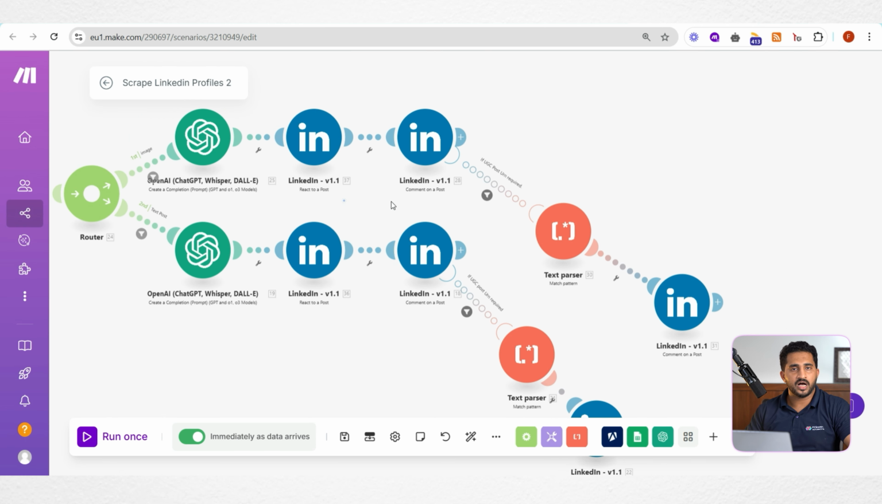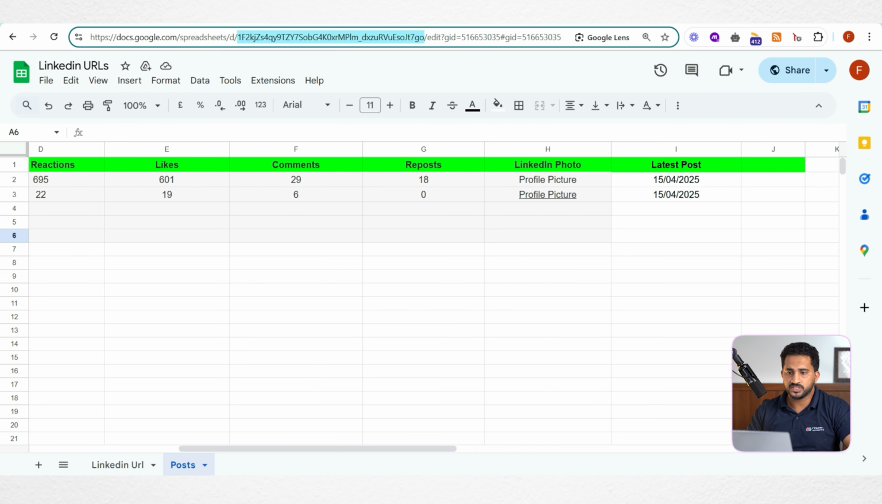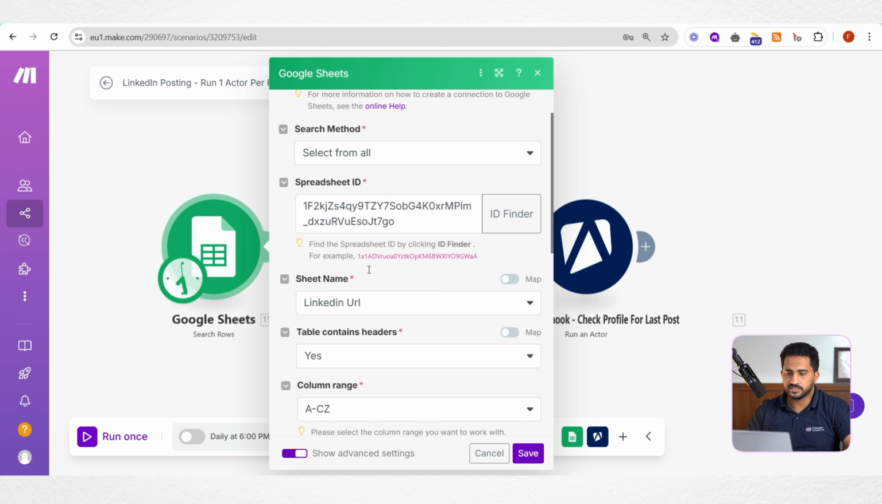Here you can see we have added an error handling route as well, that I'll explain later. So now let's go one by one. Start with the first module. As I said, Google Sheet is our database. Here you can see we have created a Google Sheet and we are copying its sheet ID and putting it here as the spreadsheet ID.